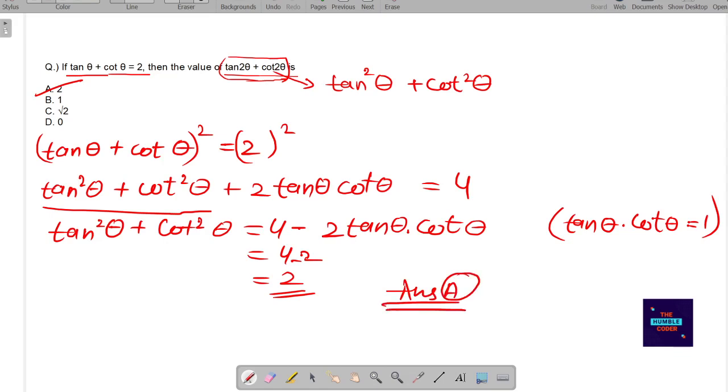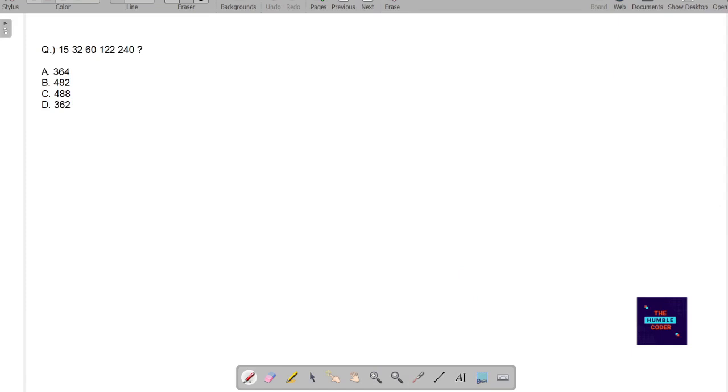Moving on to the next question. So again, a series based question. Here in this case we have to find the next term in the series. Before looking at the solution, I would suggest you to please try it on your own, and if you are not able to recollect it yourself, you can check the solution. So let's see the solution now.